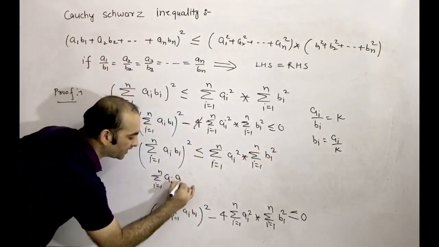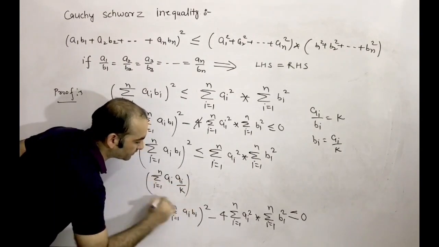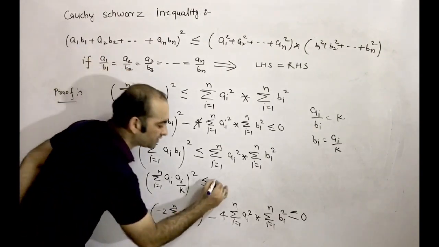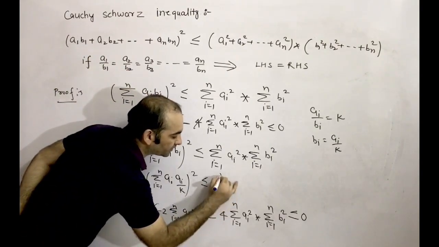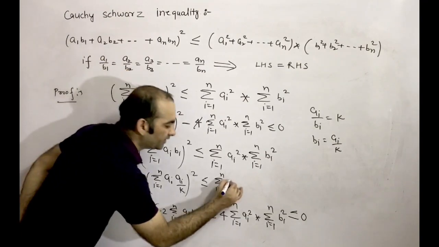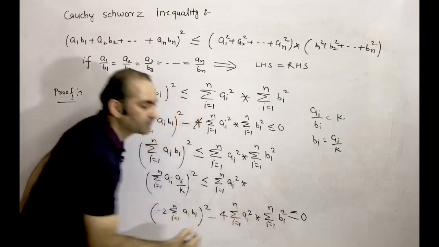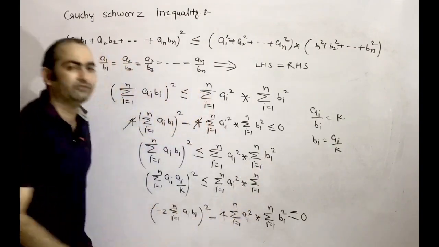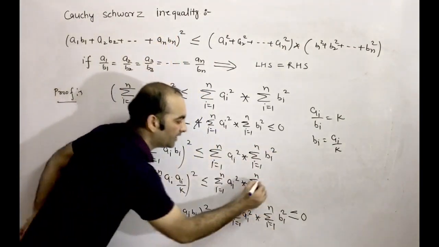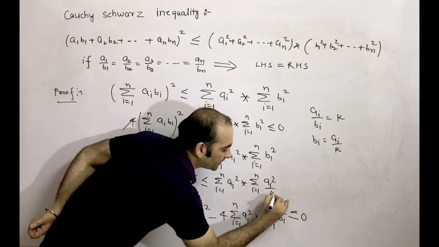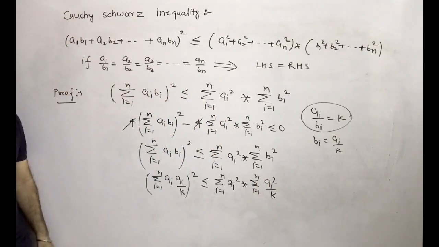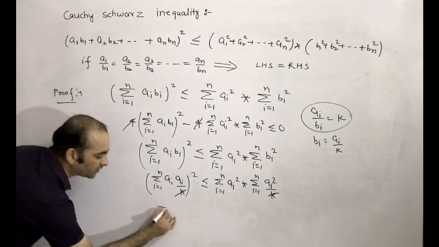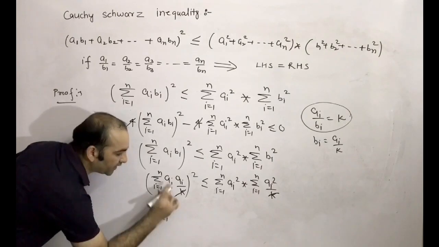So what will come? AI by k whole square is less than or equal to, this one is what? Sigma I equal to 1 to n AI whole square as it is, into sigma I equal to 1 to n. Instead of BI we are putting AI by k. So what will come? AI square divided by k square. So here k square gets cancelled. On this side what will come? Sigma I equal to 1 to n AI into AI.